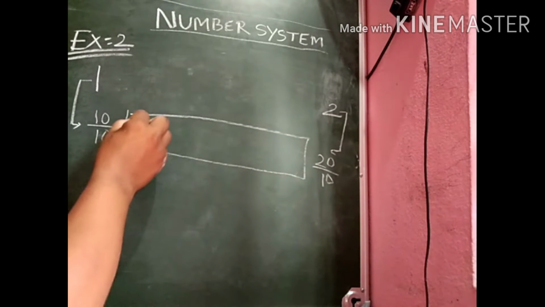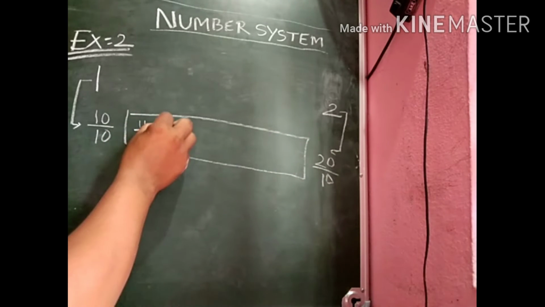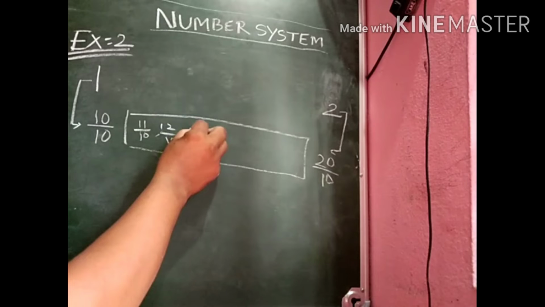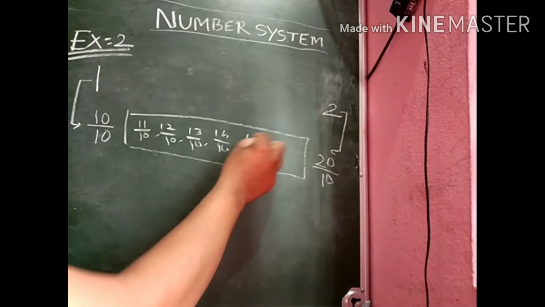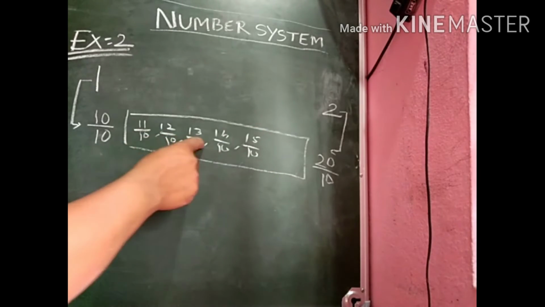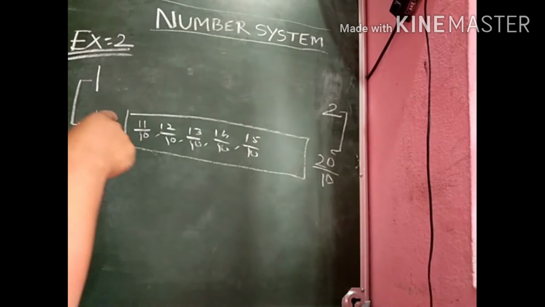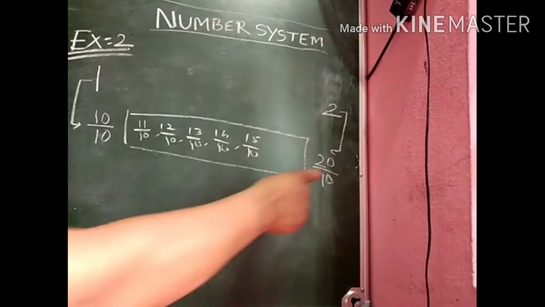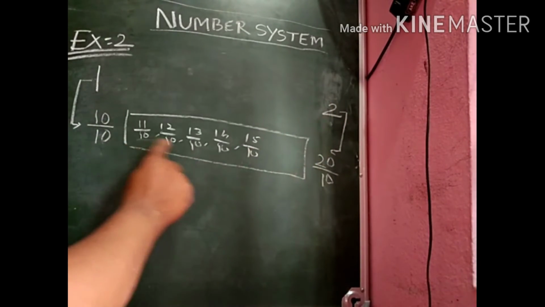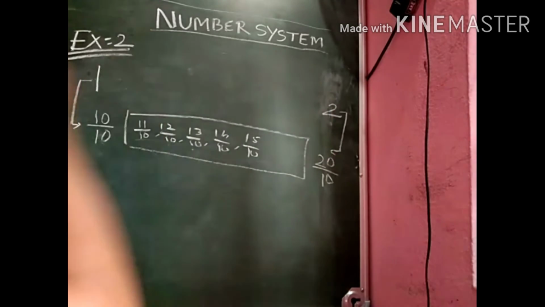So 11 by 10, 12 by 10, 13 by 10, 14 by 10, 15 by 10 are the 5 rational numbers which lie between 10 by 10 and 20 by 10. But 10 by 10 represents 1, and 20 by 10 represents 2. So these 5 numbers also lie between 1 and 2.